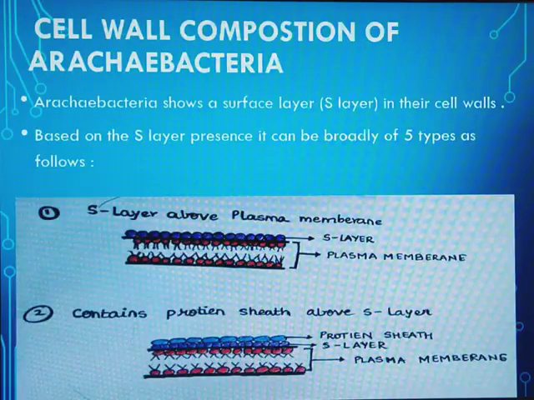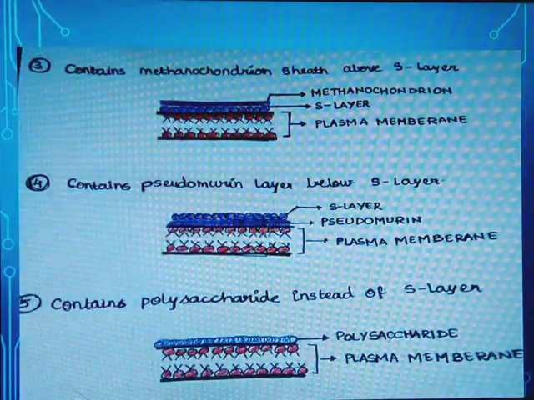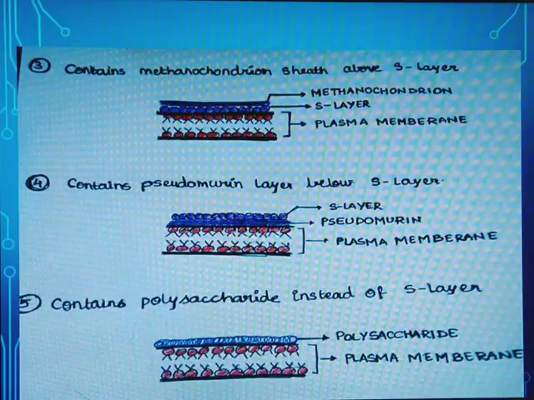The first type is where the S layer, or the surface layer, is present above the plasma membrane. The purple shaded part is the S layer and the red shaded part is the plasma membrane. The second type contains a protein sheath above the S layer. The third type, you can see, contains a methanochondrion sheath over the surface layer.